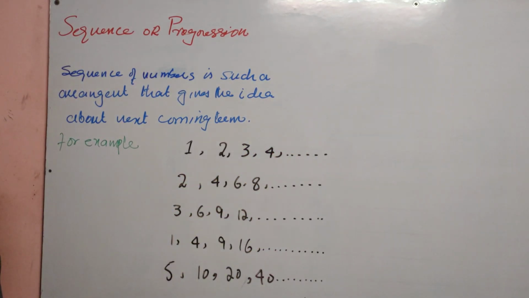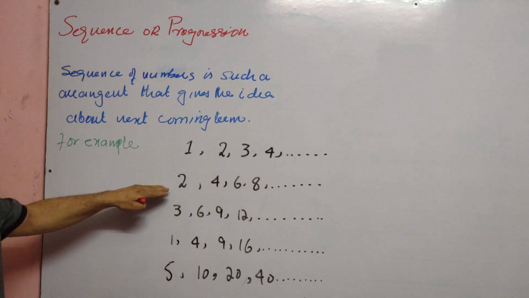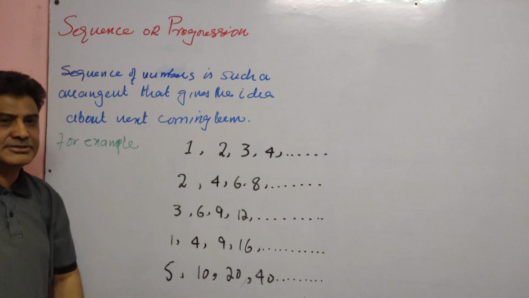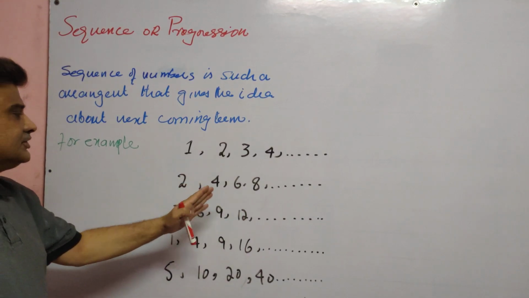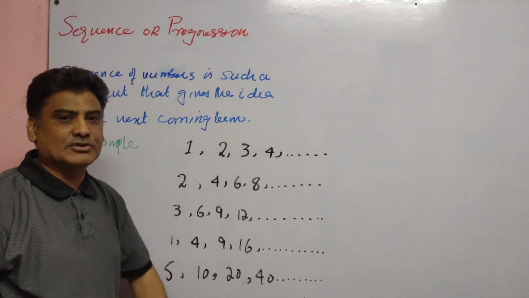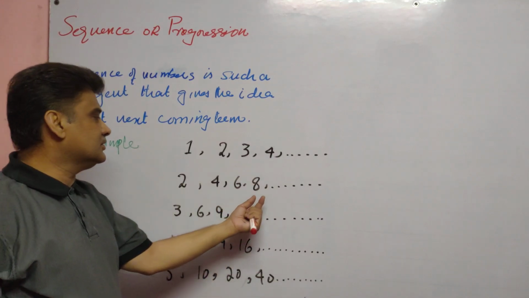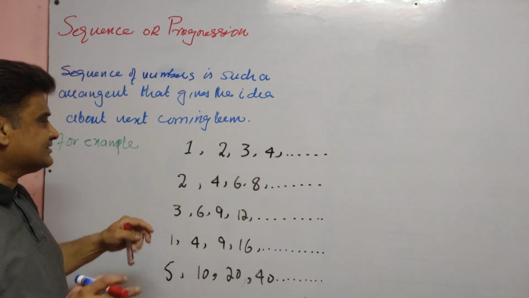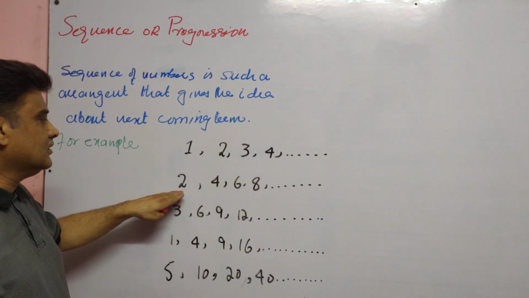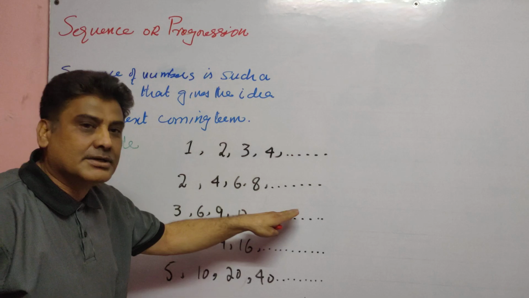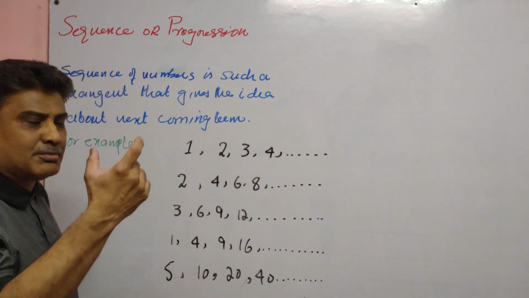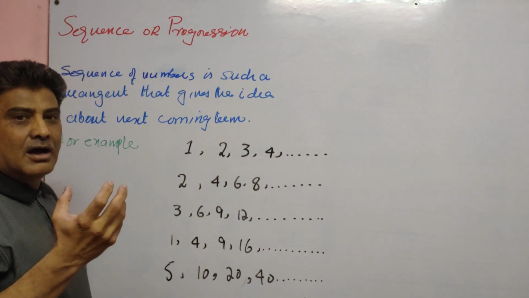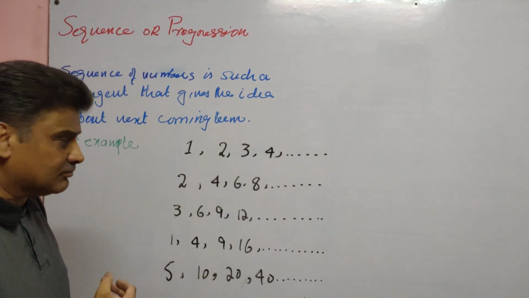Similarly, when you look at the second arrangement, which is 2, 4, 6, 8 and so on, what will you say about the next fifth term? By symmetry you can judge the next term will be 10, which is obtained by adding a fixed number to the preceding term.